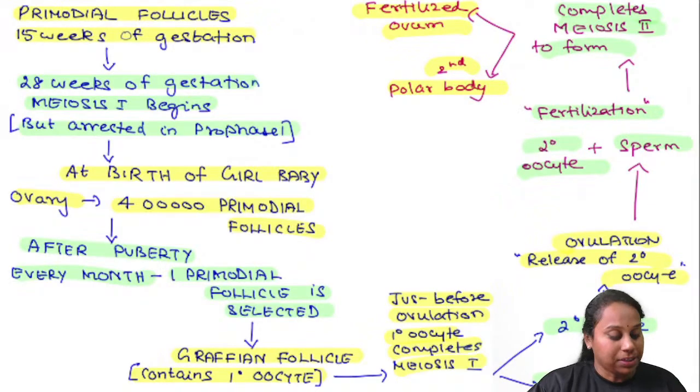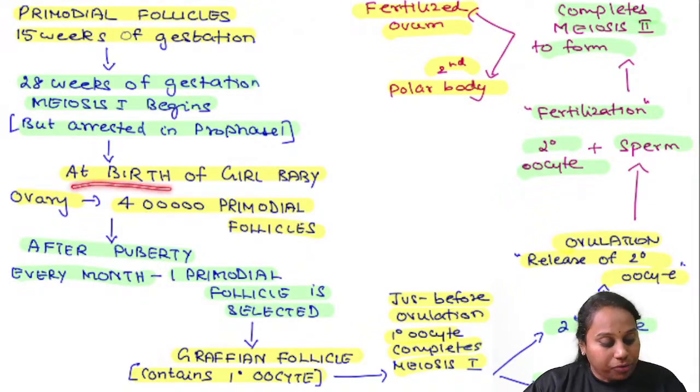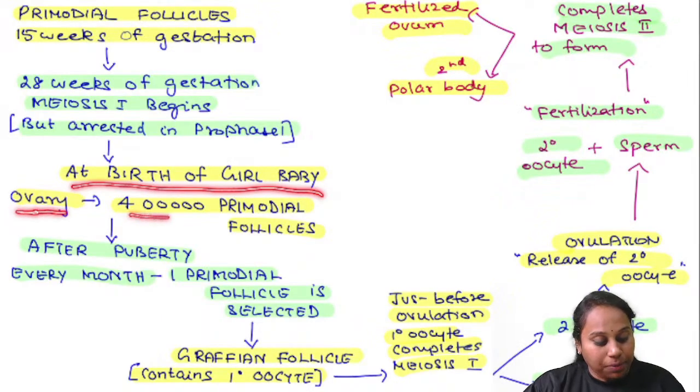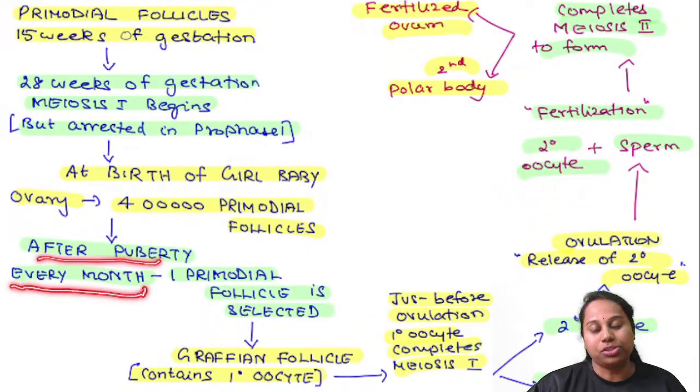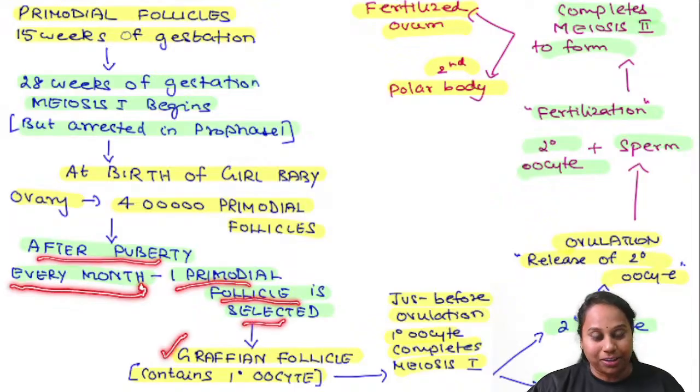Now the girl baby is born. At the birth of a girl baby, the ovary has around 4 lakh primordial follicles. From these 4 lakh primordial follicles, after puberty, every month, once the girl baby has grown up and attained puberty, one primordial follicle is selected and converted into a Graafian follicle.